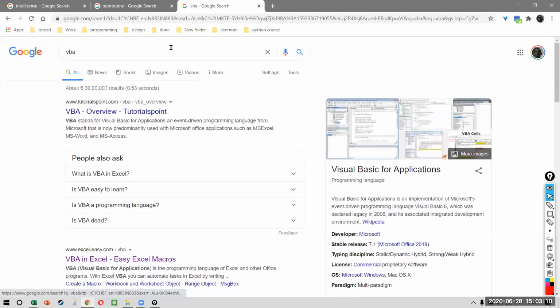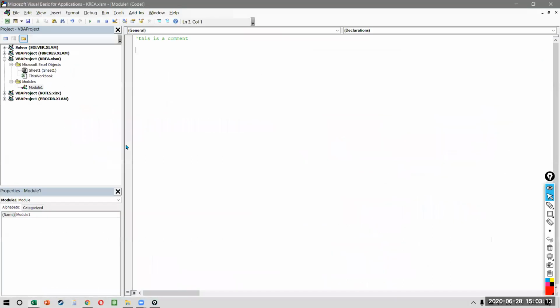What do we want? We want to write a routine, which is a subroutine. We can write a subroutine with Sub. What is it called? I want to call it, let's say, SerialNumber. Right? So this is my code. My subroutine is SerialNumber, and the code ends at this line, which is End Sub.